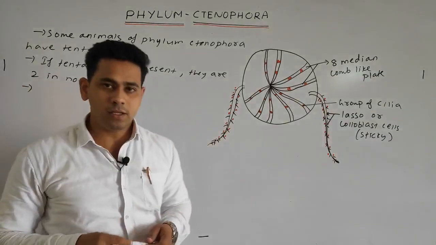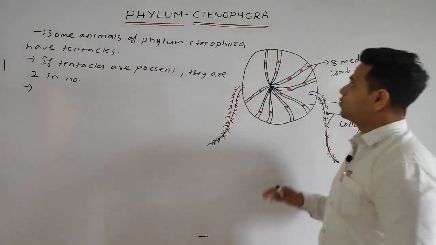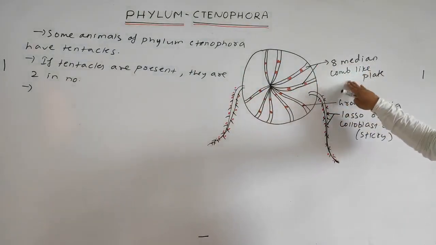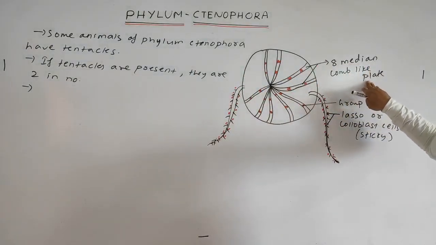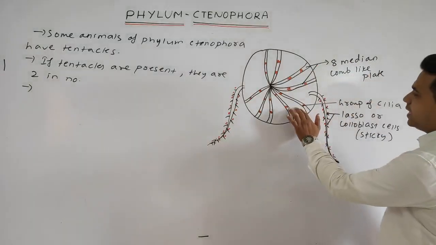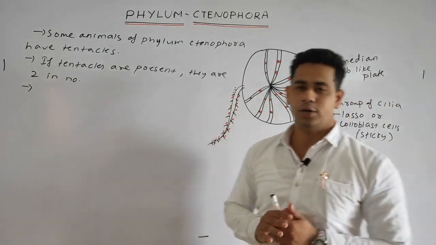Students, in the animals of the Ctenophora, 8 median comb-like plates are present bearing the cilia, which act as the locomotory organ.